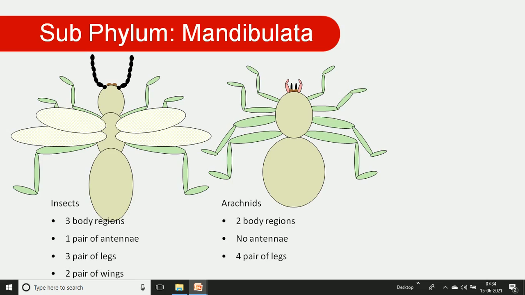The body plan varies. In insects the body consists of 3 regions: head, thorax, and abdomen. In the arachnids the body consists of 2 regions, the prosoma and opisthosoma. Again, in these animals there is a major difference we can observe. Insects have wings, 2 pairs of wings, but arachnids are fully absent of wings.